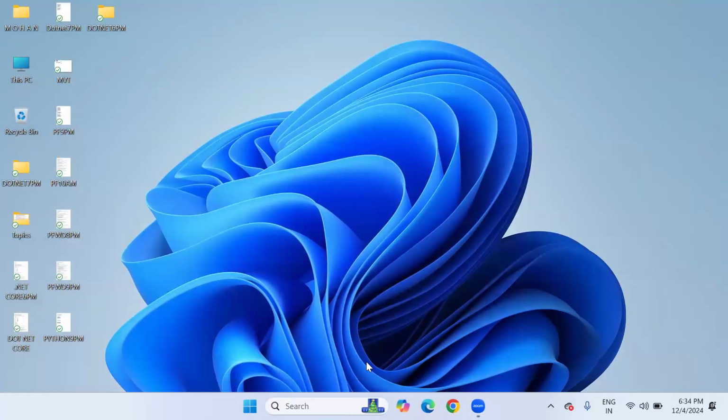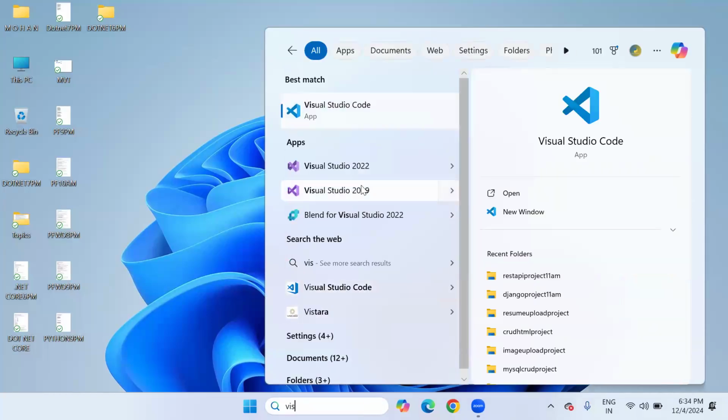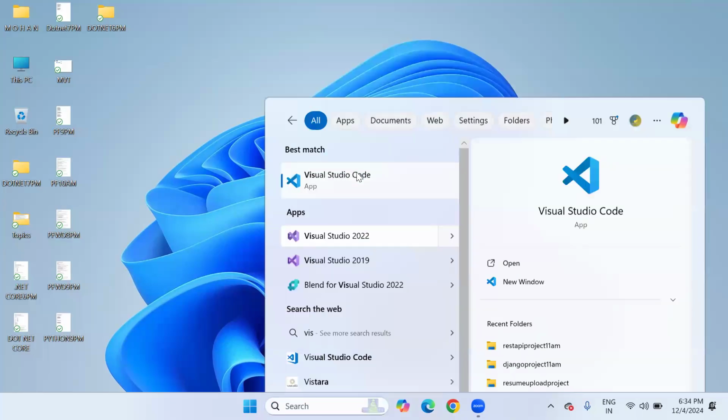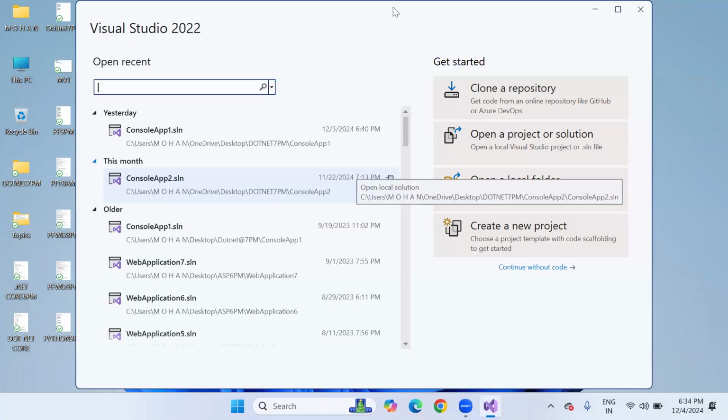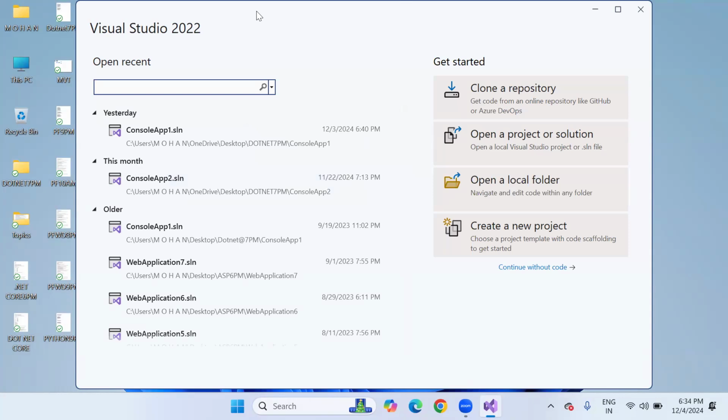Look at this. I'm trying to open Visual Studio 2022. For the first time when we open Visual Studio 2022, you will see many options appearing here, but I'm not going to use these options. I don't want to open any folder or project solution which I already have. I want to create a completely new project here. So click on create a new project.